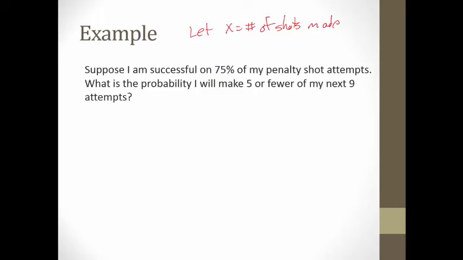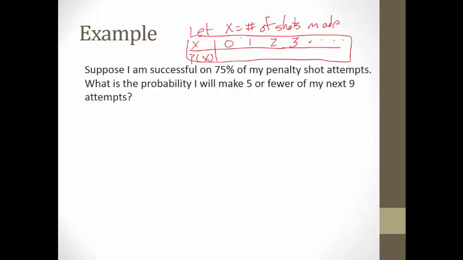And then we also saw situations like this, where we set up the big chart, where we said, okay, here's X, here's probability of X. So in the next 9 shots, I could make 0, 1, 2, 3, so on and so forth, right? And then what we've been learning is how to actually use the calculator to get those values. One of the tricks that I started to show you, and we're going to look at more in depth in this video, was binomial CDF and binomial PDF.